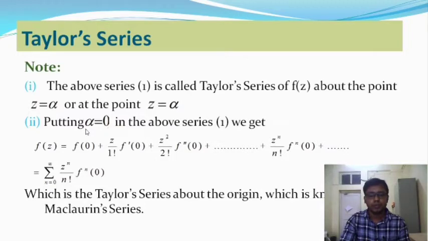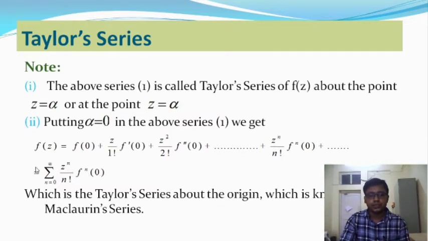First of all, we take alpha = 0 in the above series, and from this we get f(z) = f(0) + z/1! f'(0) plus z^2/2! f''(0), and plus z^n/n! f^(n)(0), and so on up to infinity. This expression can be written in compact form using summation: the summation over n = 0 to infinity of z^n/n! f^(n)(0).